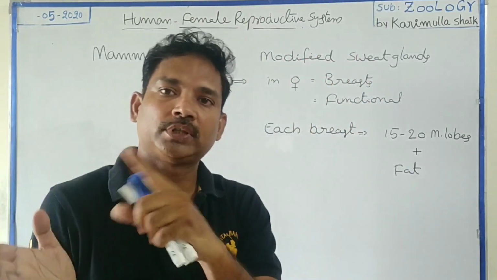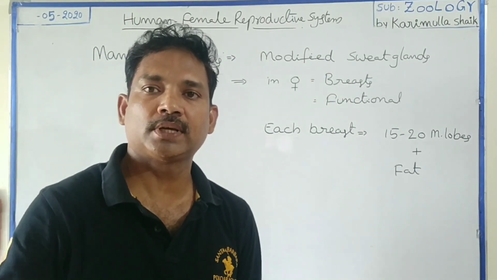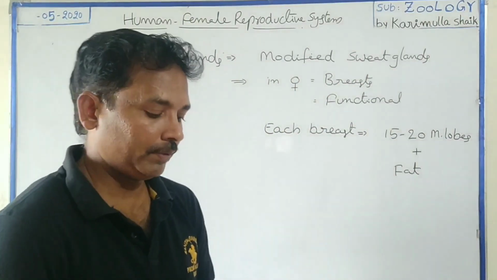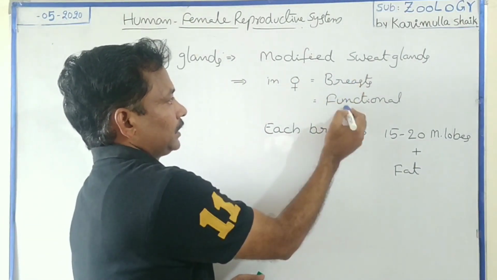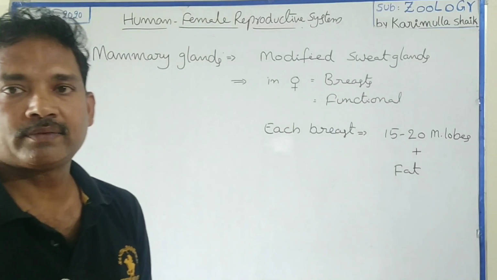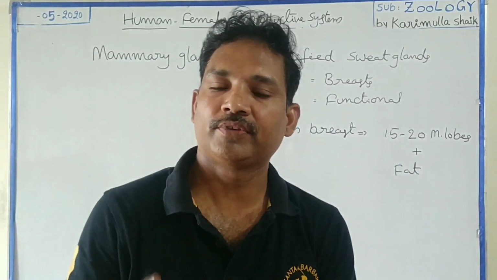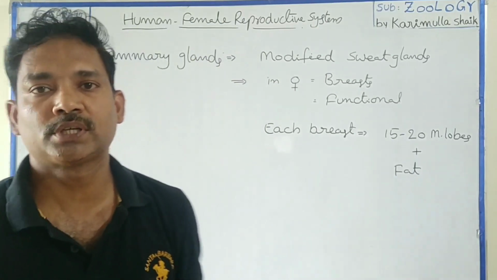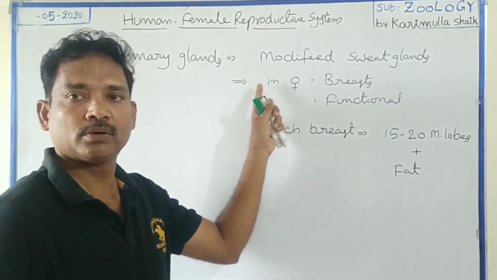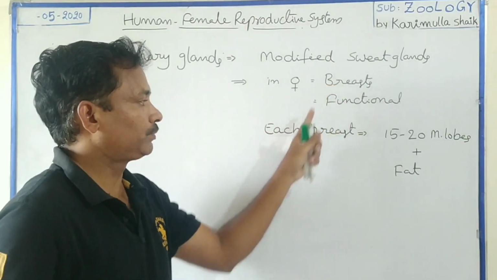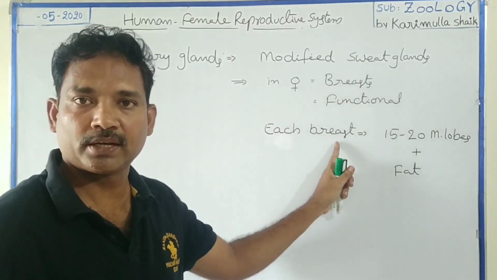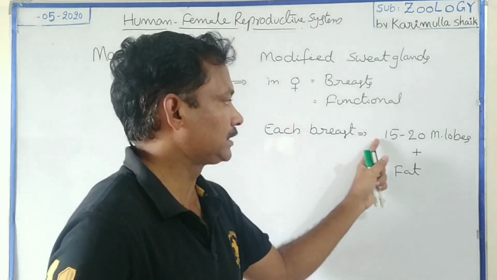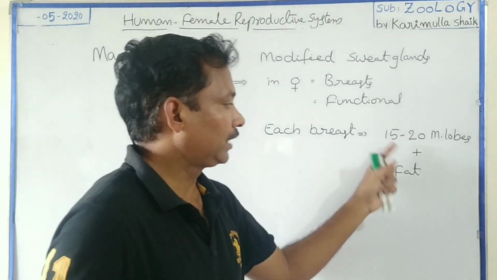These are present both in males and females, but in males they are non-functional; they are functional only in females. In females, these are called breasts, functional glands. Why are these functional only in females? Because of the female sexual hormones, estrogen and progesterone. Each mammary gland, or each breast, internally has 15 to 20 milk-producing lobes known as mammary lobes, along with fat.